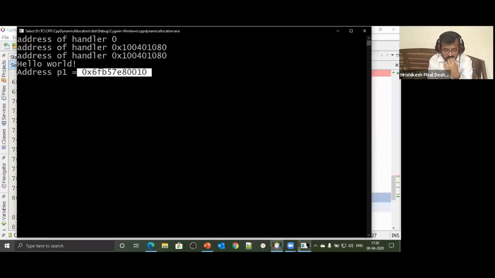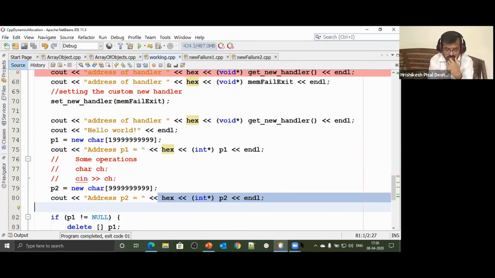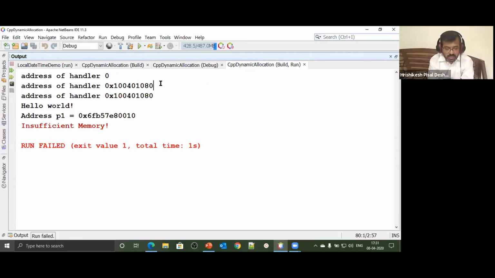There is nothing here, nothing here either. Let me trace it once again. The program has crashed, stopped. That means at this particular place, the program has actually stopped. Let's run this code directly and see what's happening now. Initial was 0. Then the address of that function. This was the handler now set. Hello world. The first one was created, the next time insufficient memory, and then the program stopped.